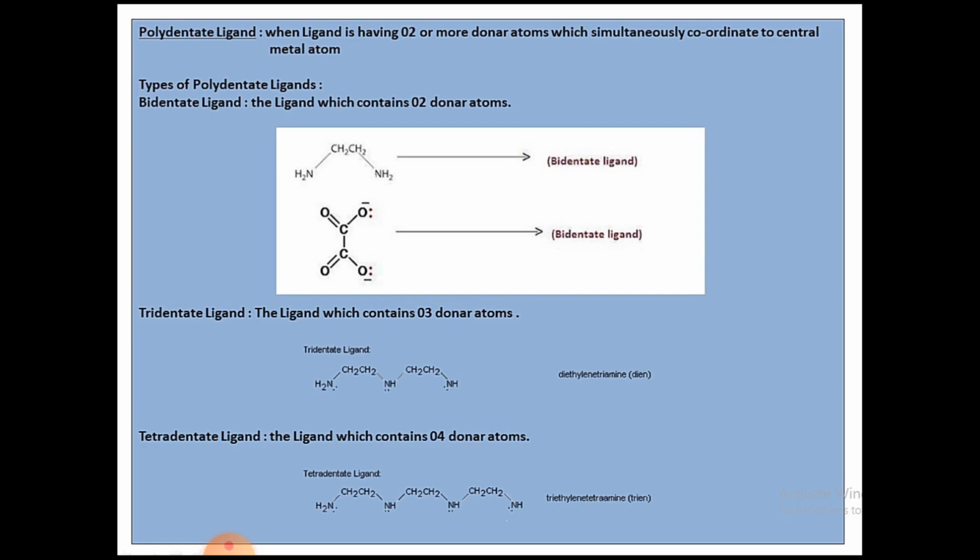Now coming to the tridentate ligand, a ligand which contains 3 donor atoms. You can see the example, diethylene triamine. You can see there are 3 amino groups. 3 nitrogens are acting as donor atoms in this structure. Now coming to the tetradentate ligand. A tetradentate ligand consists of 4 donor atoms. You can see triethylene tetraamine, that is trien. Here 4 amino groups are present. 4 nitrogen atoms are acting as 4 donor atoms.